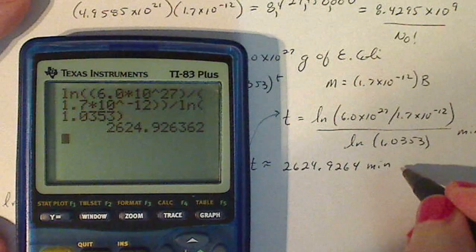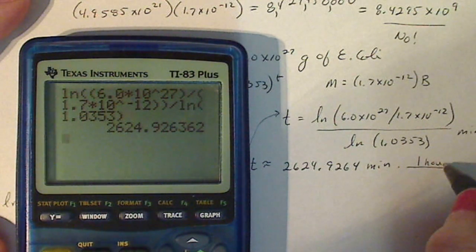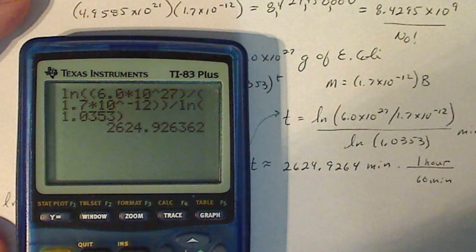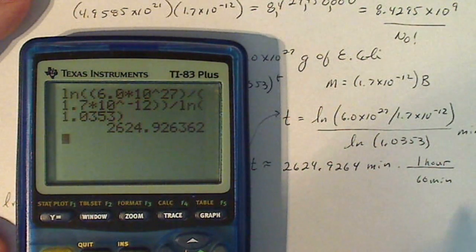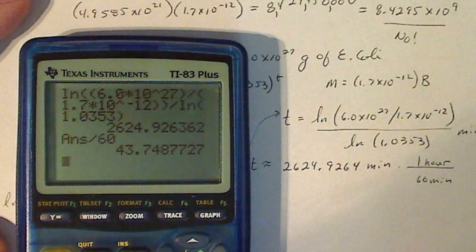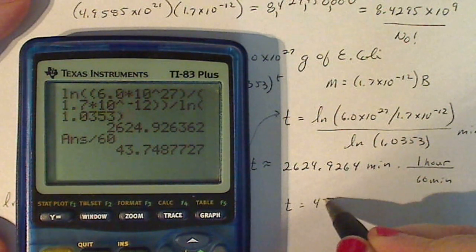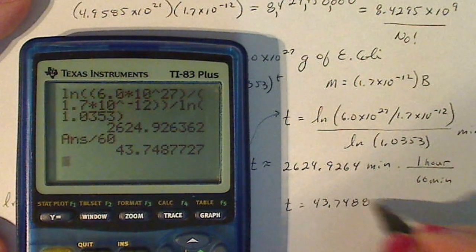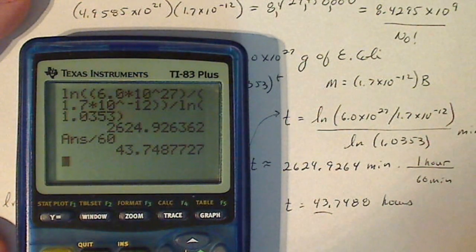And now I want to convert that to hours. So in 1 hour, there is 60 minutes. So that means I need to divide this number by 60. And I'm getting t equals 43.7488 hours. Now that's less than 2 days.